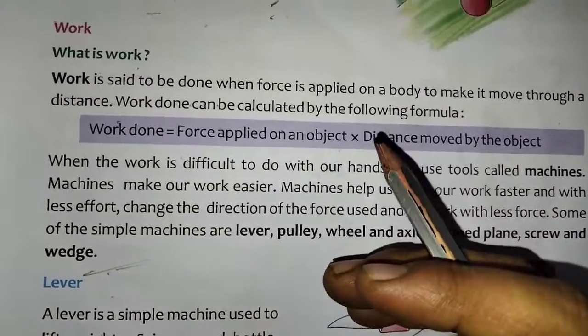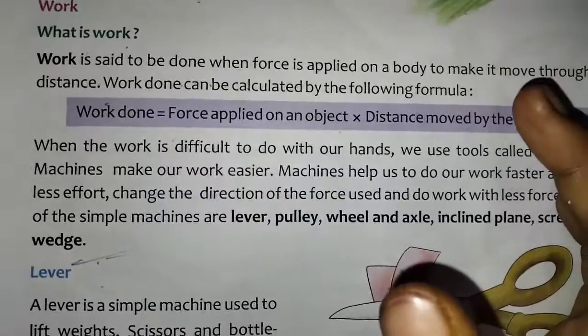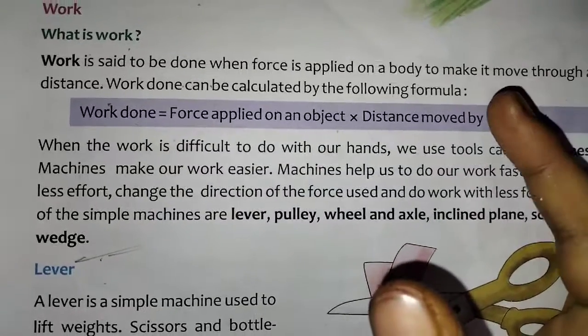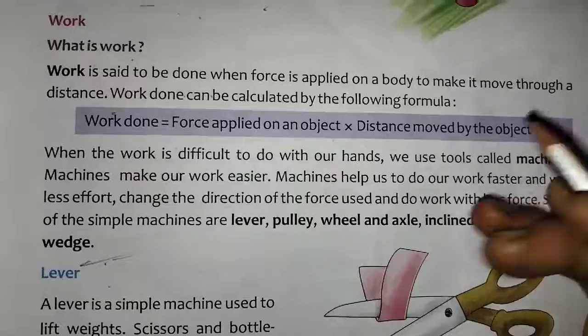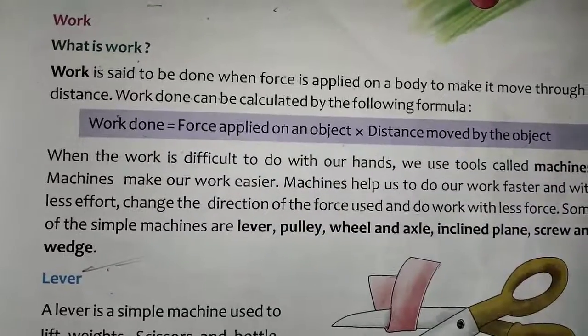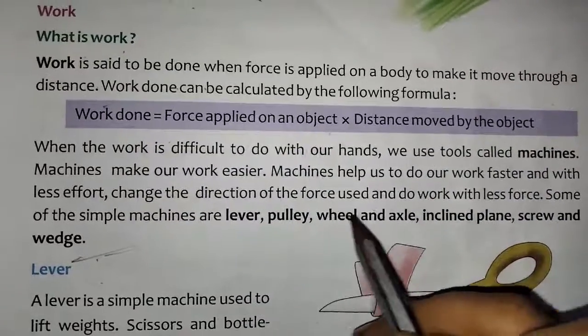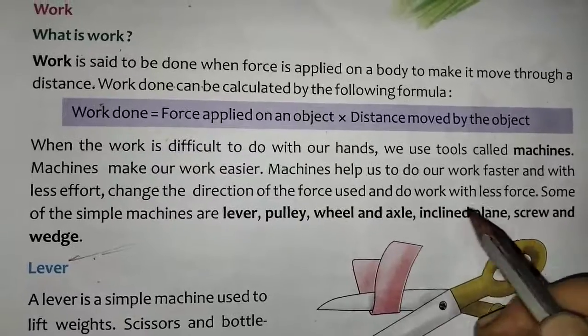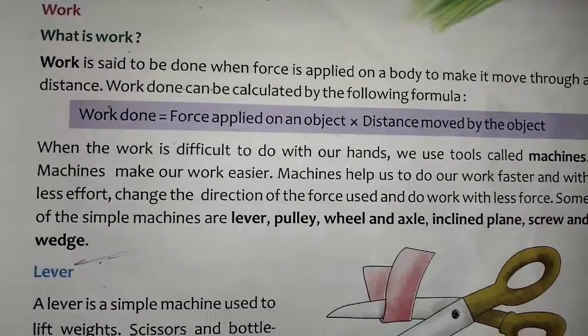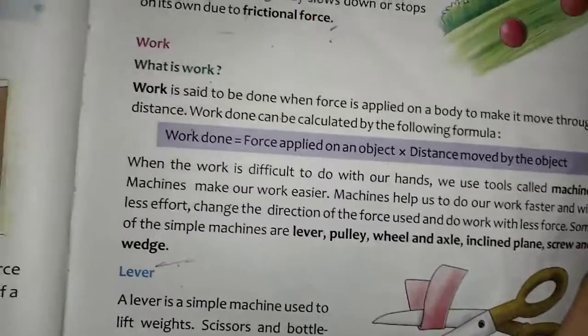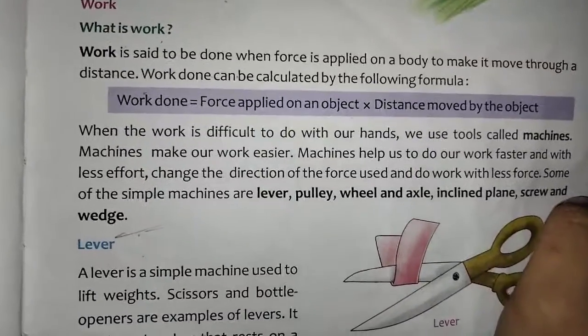Now machines are there, like a bulldozer. It helps to move heavy loads from one place to another place. Machines change the direction of the force used and do work with less force. By machines we do the work faster and easier, yes or no?